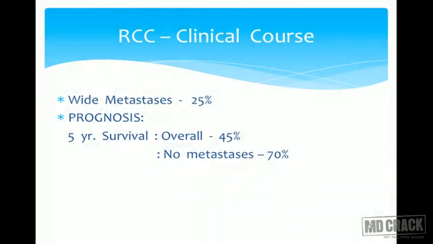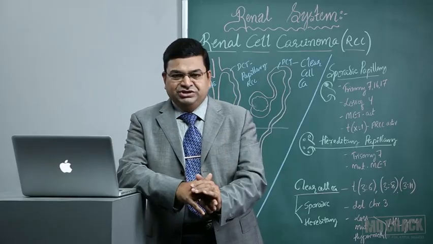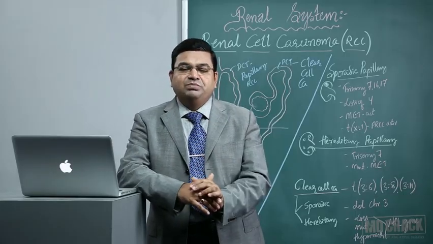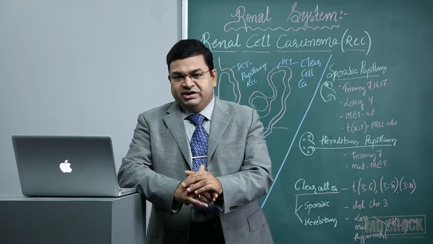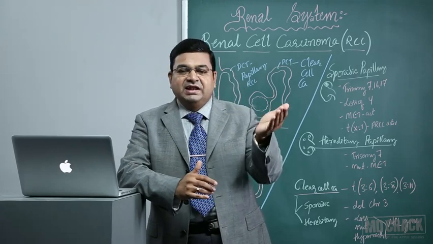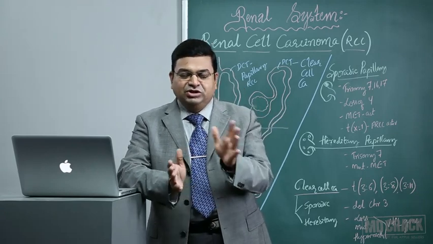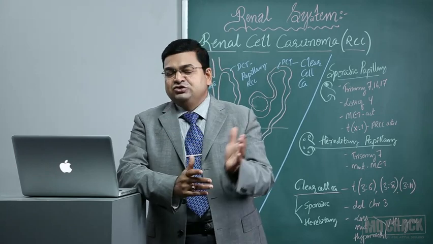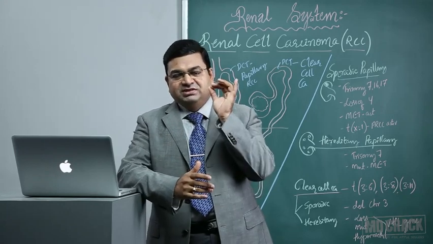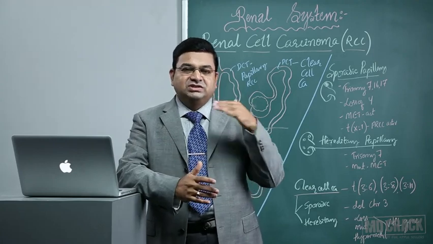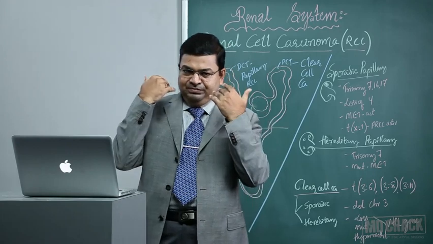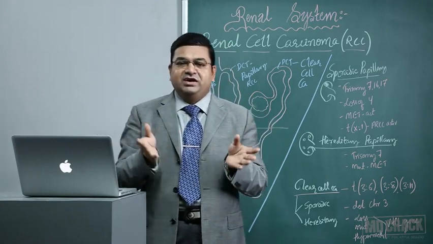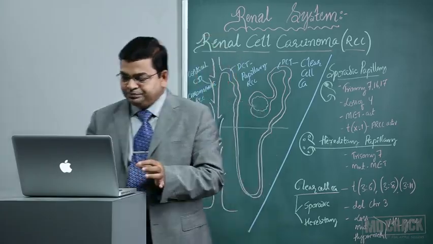Yes, what is the mode of spread of a renal cell carcinoma? Remember, it is known for its highly metastatic potential. Renal vein invasion is most important. You have to remember, it can directly spread through the renal capsule, and it can even infiltrate the adjacent adrenal gland, and the lymph nodes around the kidney can also get involved. But most importantly, it is the renal vein invasion. It can even go to the systemic circulation, to the lungs, especially to the adrenal gland, and even to the brain also. It can go to any organ for that matter, even to the bones.